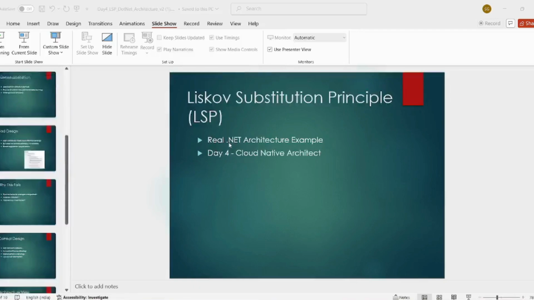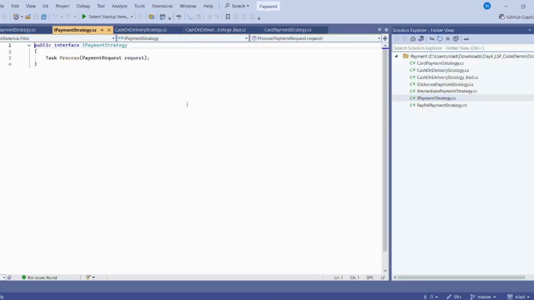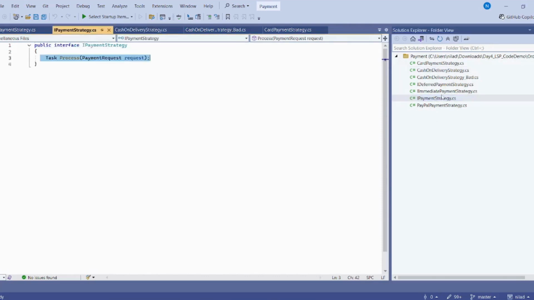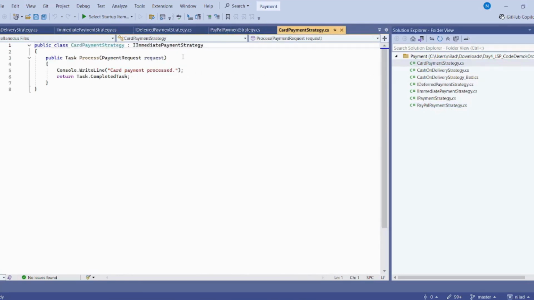So let's understand the code. As I discussed, earlier we had only one payment strategy in day 2, implemented by PayPal and card, but since cash on delivery comes into the picture, that cannot implement IPaymentStrategy. That is the reason IPaymentStrategy has been divided into IImmediate and IDeferred. So cash on delivery will implement IDeferred, PayPal will implement IImmediate, and card payment also IImmediate.